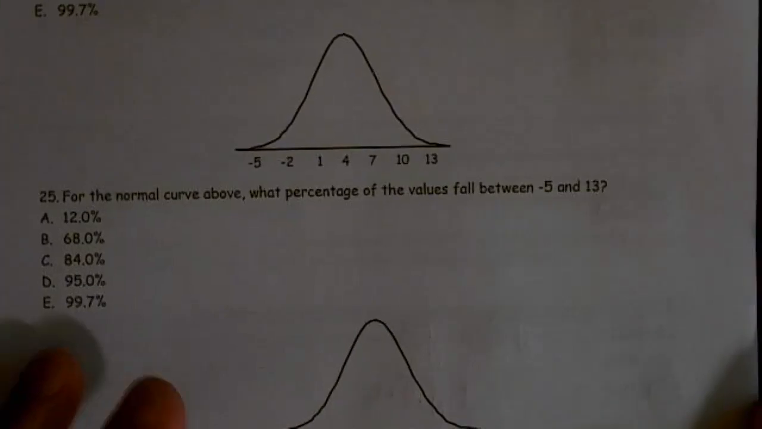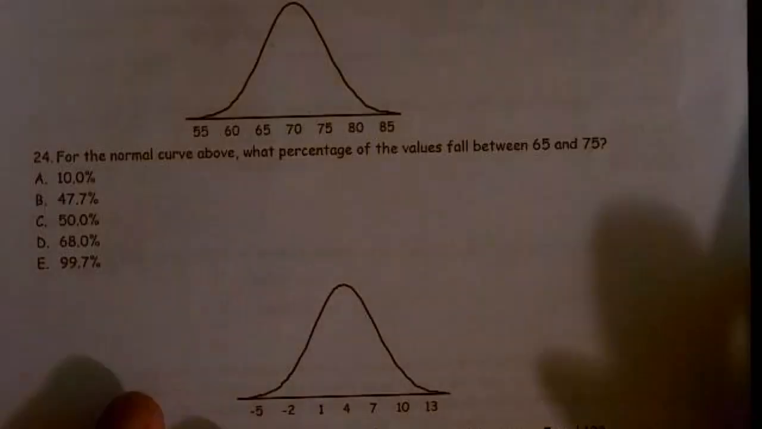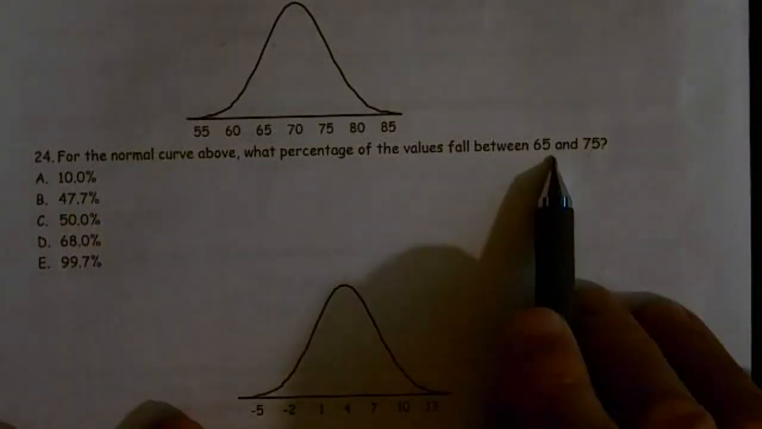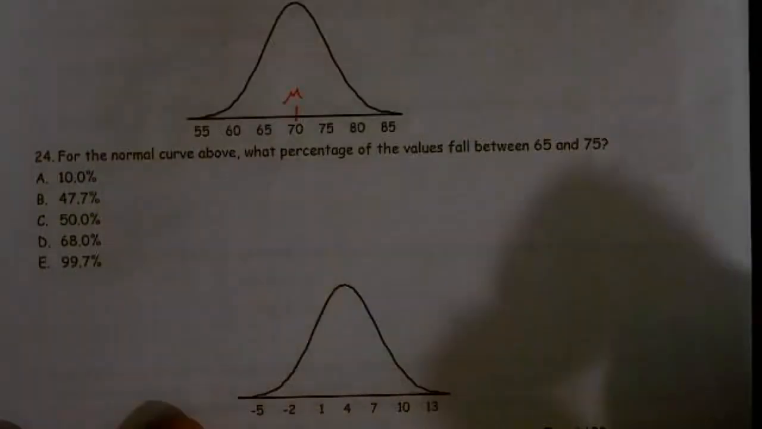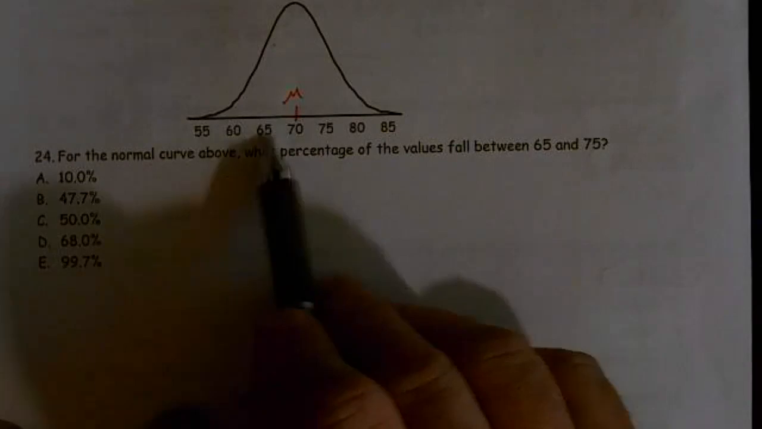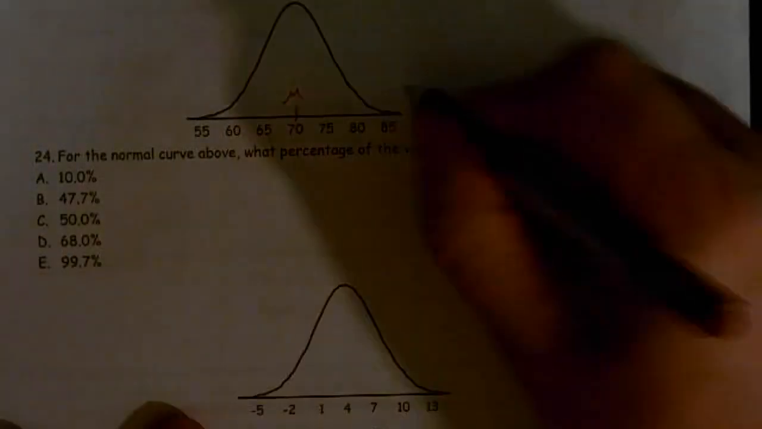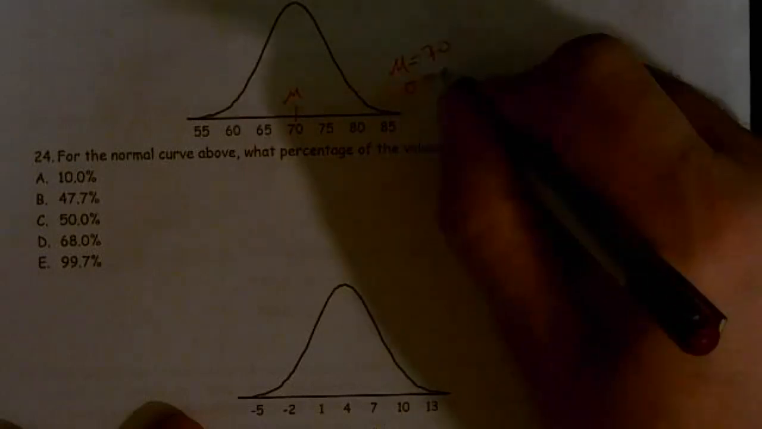Well, I'm sorry. I'm looking at 25. I should be looking at 24. For the normal curve above, what percentage of values fall between 65 and 75? Well, first off, we can identify that 70 is our mean. We have 3 standard deviations below, 1, 2, 3, and 3 standard deviations above. So in this case, my mean is 70 and my standard deviation is 5.